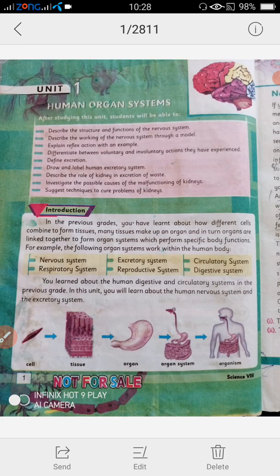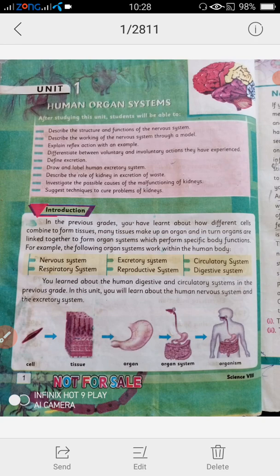In previous grades, we learned about the cell, tissues, and different organs, and we know that whenever cells combine, they form a tissue. And we also know that the cell is the structural and functional unit of an organism, and cells form the body.